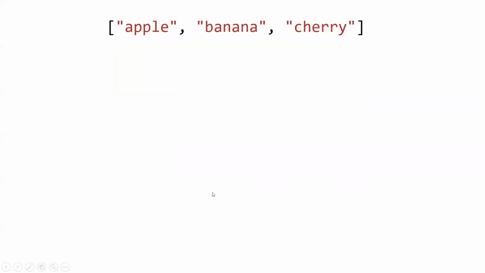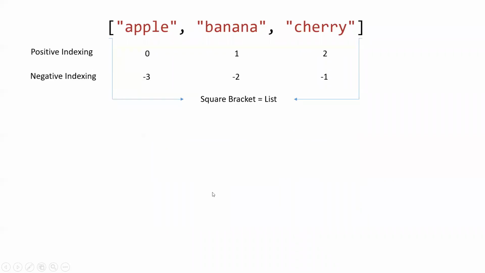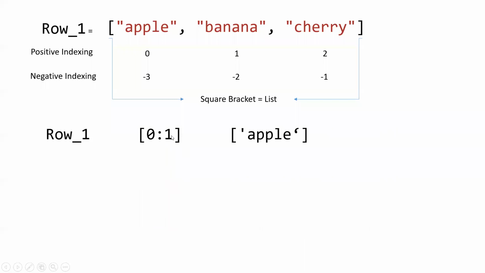In the same way, if we go to another example, again the same indexing. Now what we do is row 0 colon 1, which is just apple, means 1 minus 1 is 0, so only the 0th position will be printed. It is the same as -3 -2. -3 means -2, so it will again print out apple only.